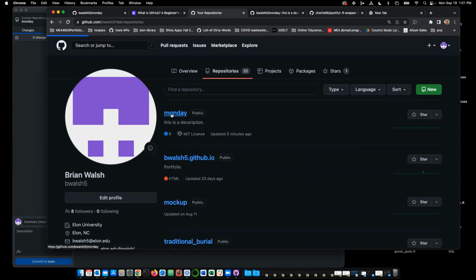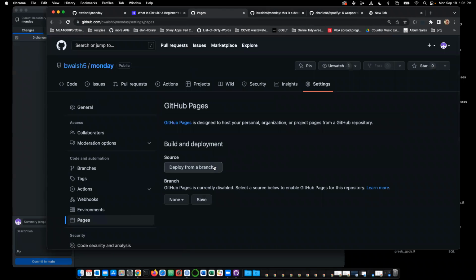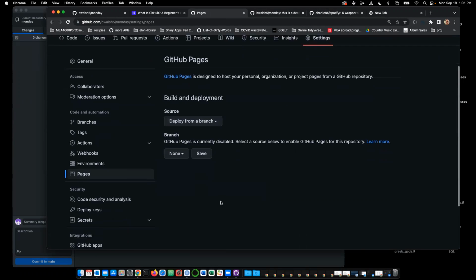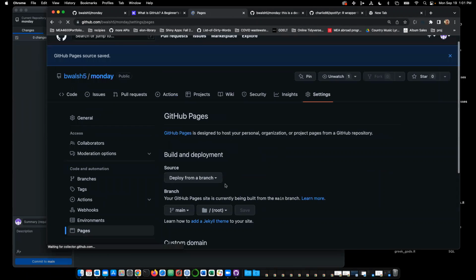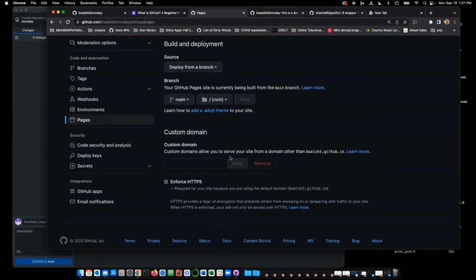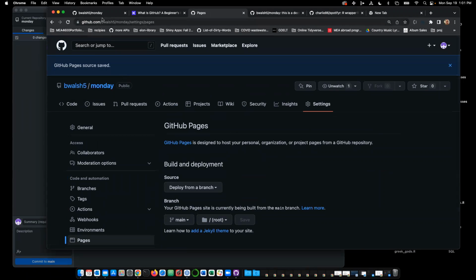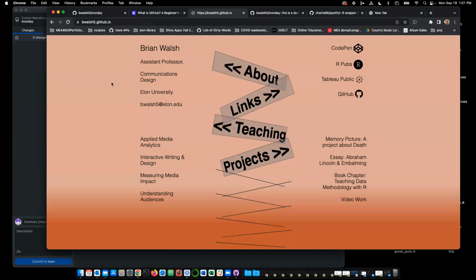So here's Monday. But let's look. I'm going to go to settings, pages. All right, source, deploy from a branch. Yeah, sure. Branch, main. Now we hit save. And it's going to ask us if we want to add a custom domain. Otherwise, it's bwalsh5, and so on. Again, I am not going to do this. I hope I didn't just screw it up. Let's see. bwalsh5.github.io. Nope, we're still good. Let me force a refresh and make sure. Yeah, so that's still good.